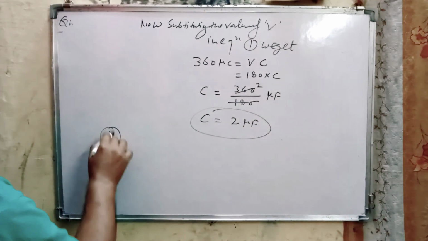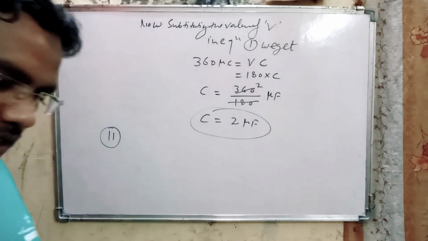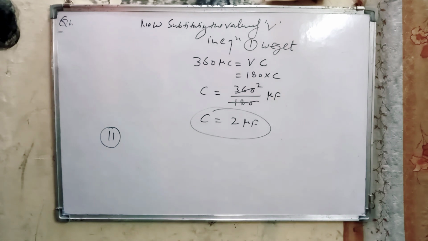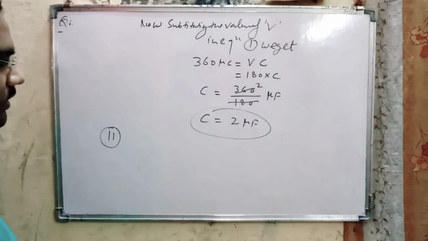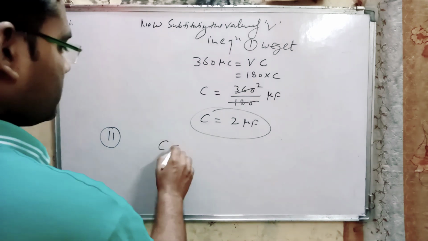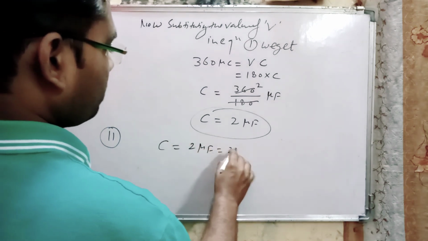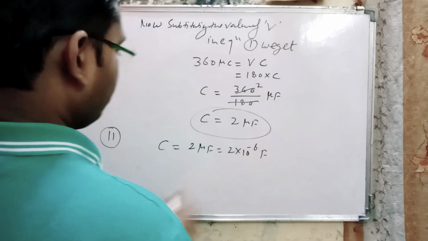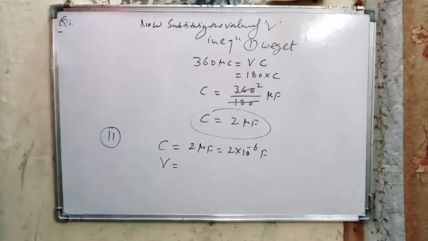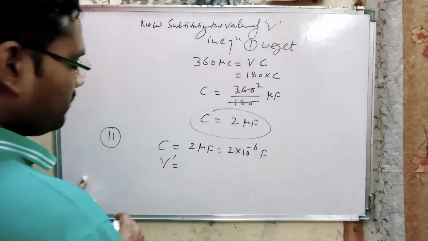And in the second part, we have to find what will be the charge stored in the capacitor if the applied voltage is increased by 120 volt. In the second part, we find the charge when the voltage is increased by 120 volt. So C is equal to 2 microfarad, that means 2 into 10 to the power minus 6 farad, and the potential increased by 120 volt becomes V dash.